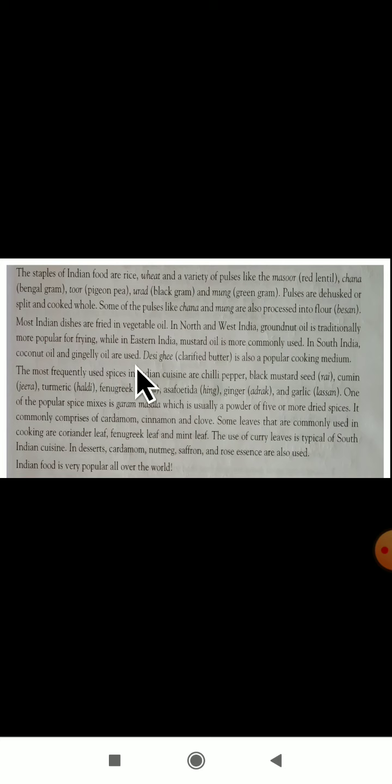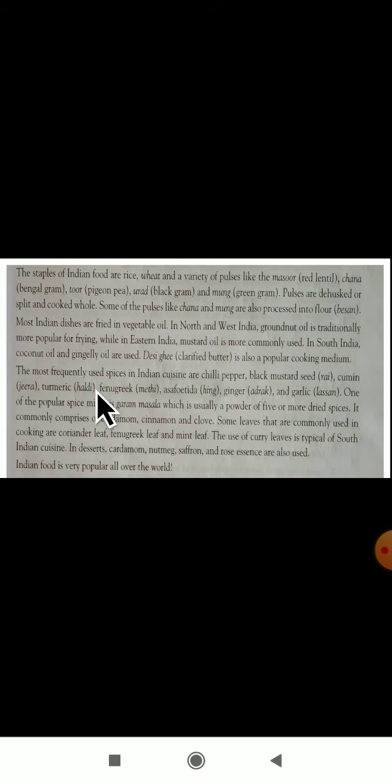Which kind of oil we are using for cooking purposes, that they have mentioned here. Desi ghee, nothing but clarified butter. Clarified butter is also a popular cooking medium. Yes, we are using desi ghee for cooking purposes also.